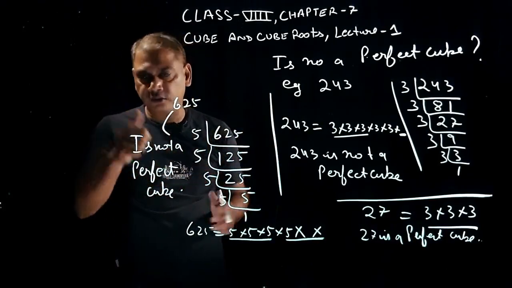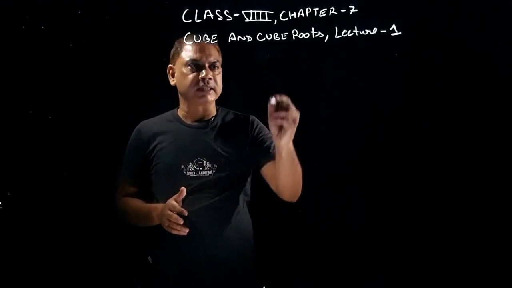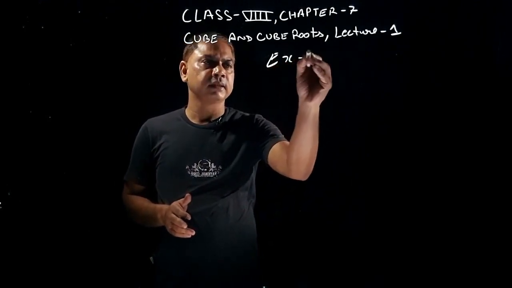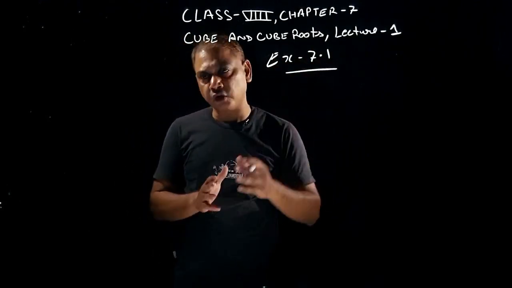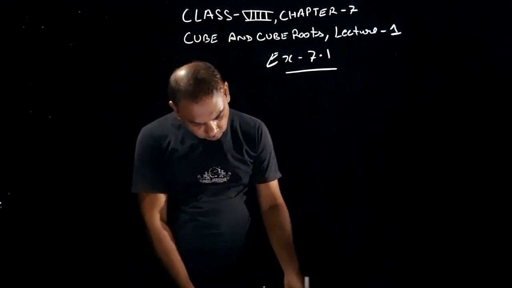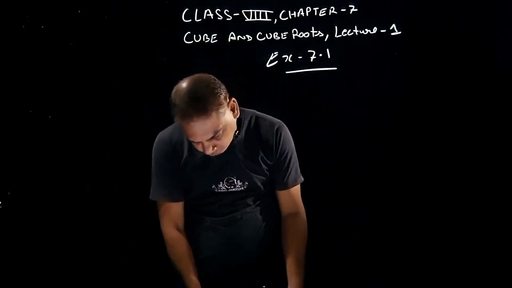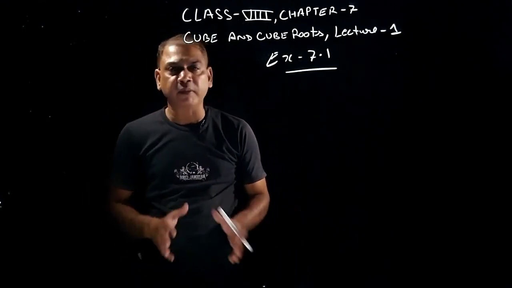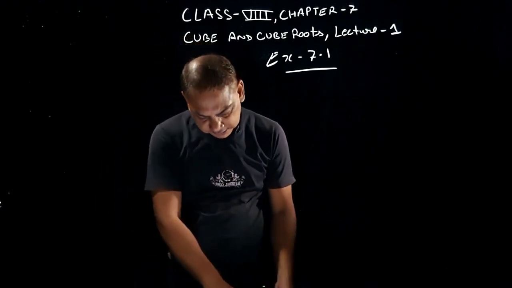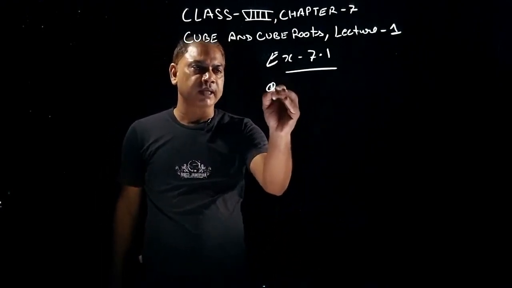Okay, good. Now students, come to exercise 7.1 of your book. Open page number 114, exercise 7.1. Start doing our exercise. Now question number 1, students.